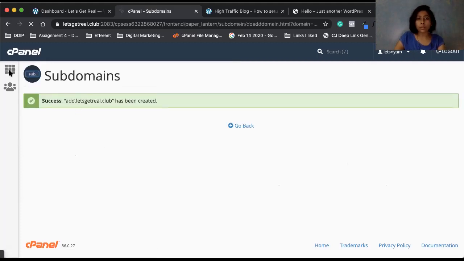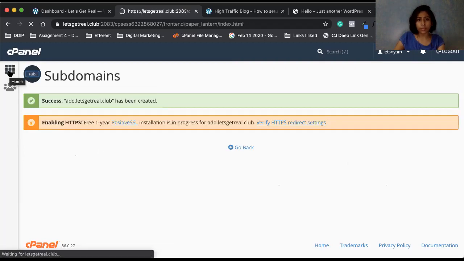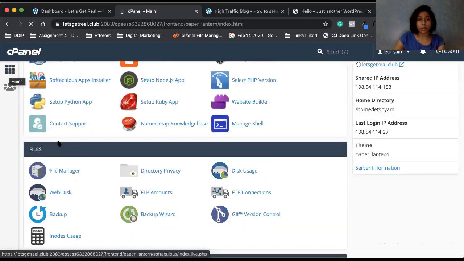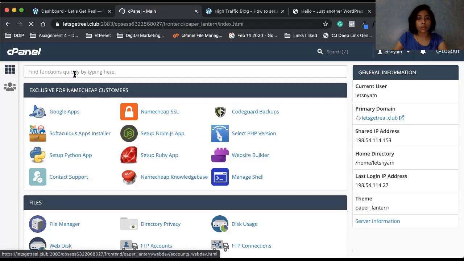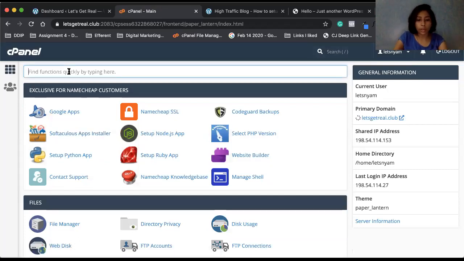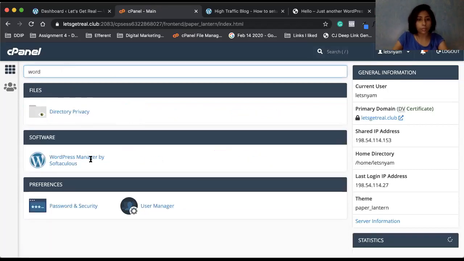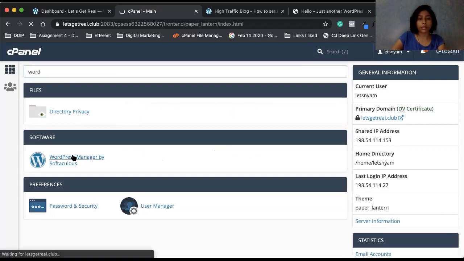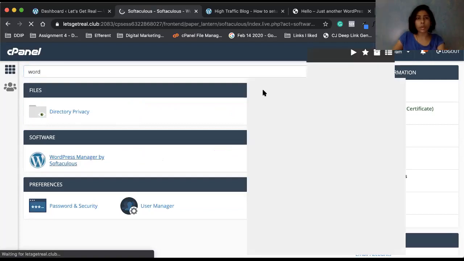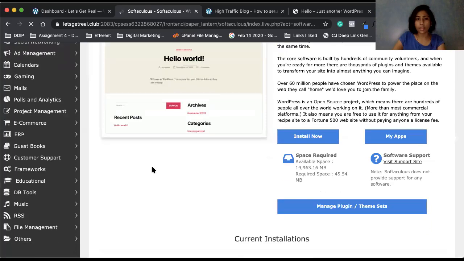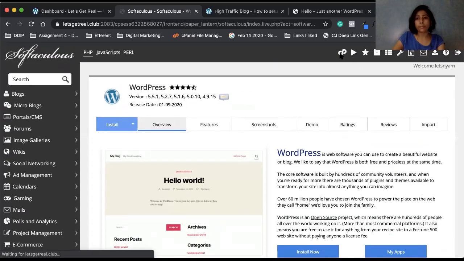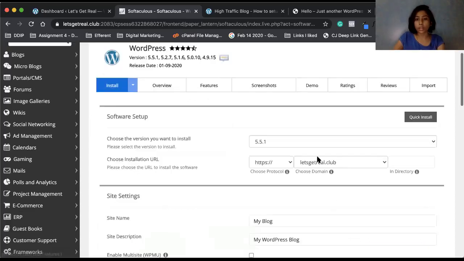So you can see that the subdomain has been created. Once you create it, go search for the Softaculous WordPress installer. Go here, and as you have done it normally, just click on this install. Because you have created the subdomain, you will see that we have an additional option here.